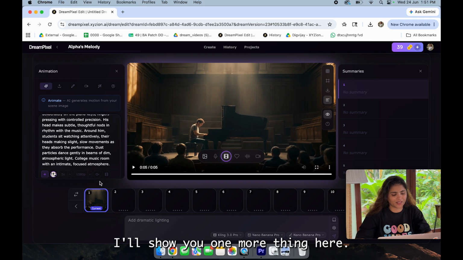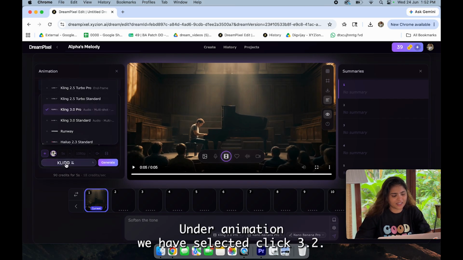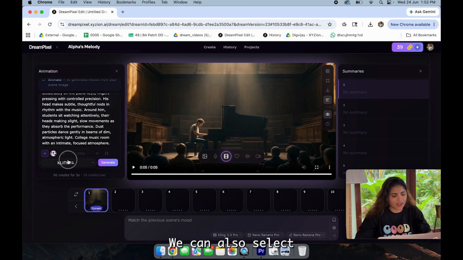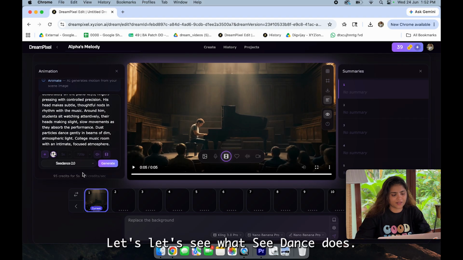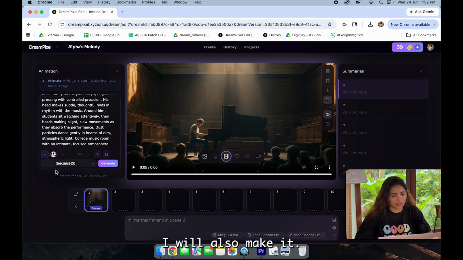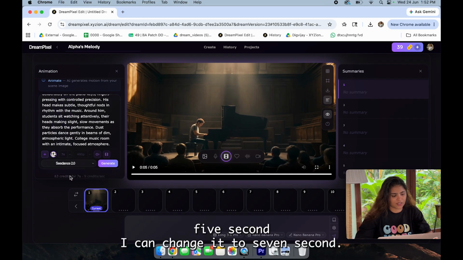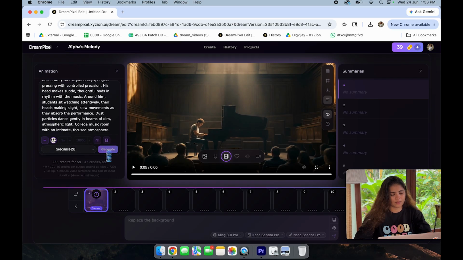I'll show you one more thing. Here, under animation, we have selected Kling 3.0. We can also select Seedance. Let's see what Seedance does. So I have enabled the audio and multi-shot here. I will also make it 180p, 5 seconds. I can change it to 7 seconds. And click on generate.